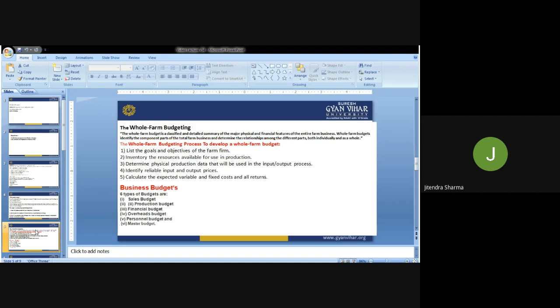Then the inventory, the resource availability for use in production. Yes, what kind of inventory we are having. We cannot plan if we have a sufficient stock of a particular product or service with us. So the first priority will be in what way we can have immediate liquidation of that stock.